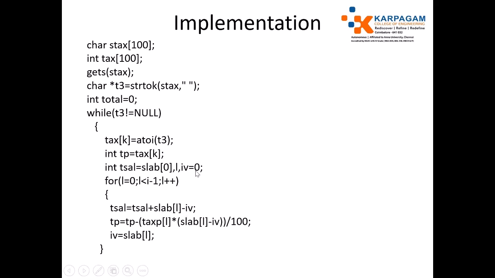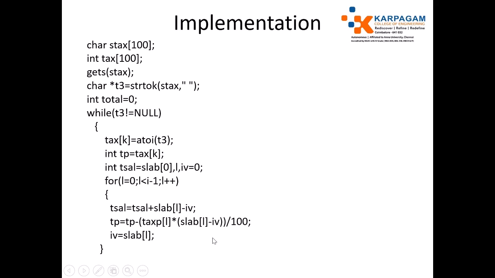Initial value is 0, no, so for 0 to 3 lakhs we have no tax package. Okay, so we don't pay any tax. The initial range of slab is 3 lakhs, no, so 3 lakhs minus 0 is 3 lakhs only, so total salary will be accumulated. Okay, next iteration, and also here TP equals tax paid minus tax percentage into slab minus initial value divided by 100.